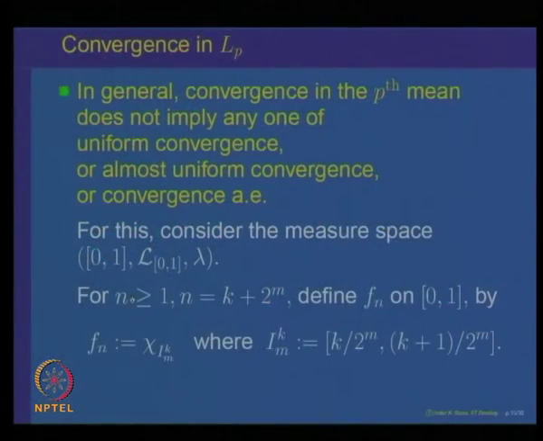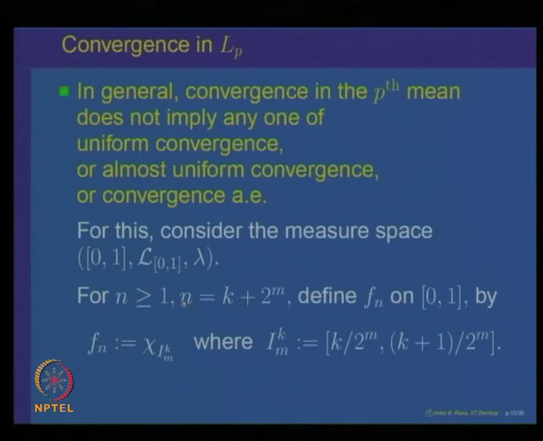That was the example which showed that convergence in measure does not imply convergence almost everywhere. So, that is the sequence we are looking at again. Let us recall that sequence. For every n bigger than or equal to 1, let n be represented as k plus 2 to the power m, where k is between 1 and 2 to the power m.